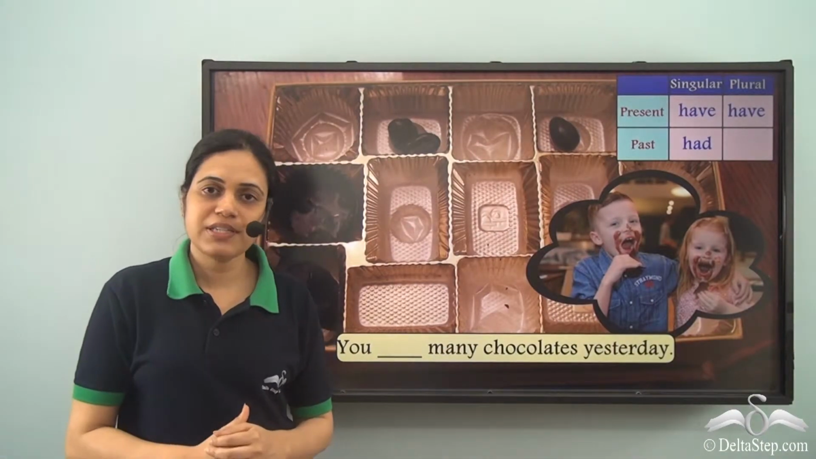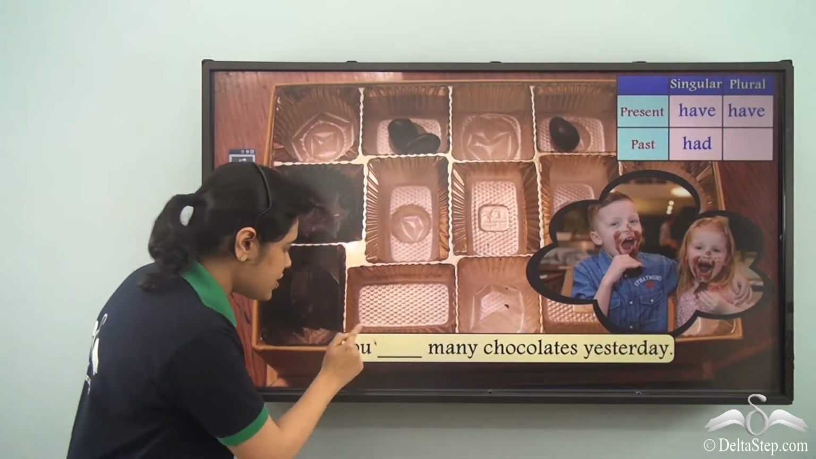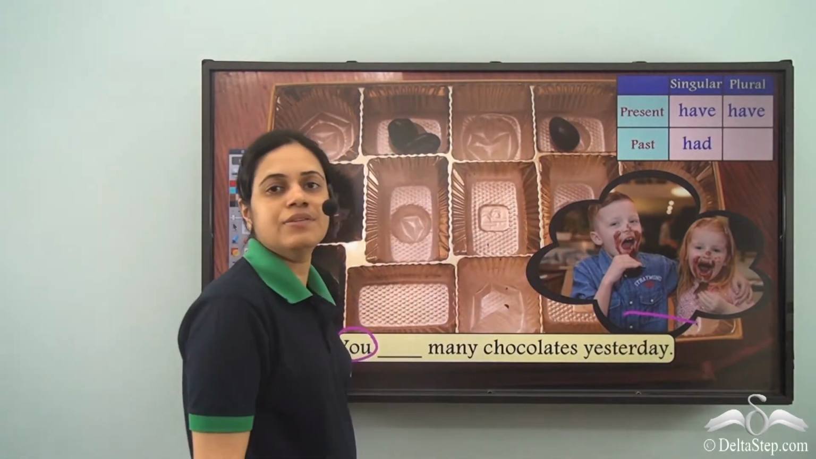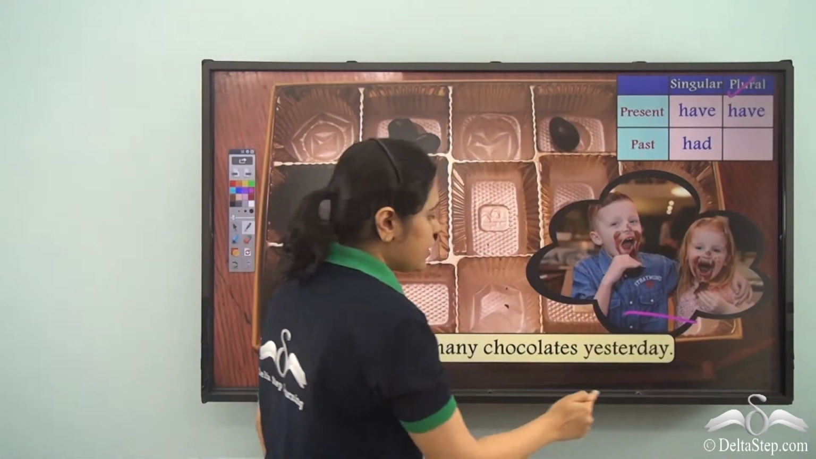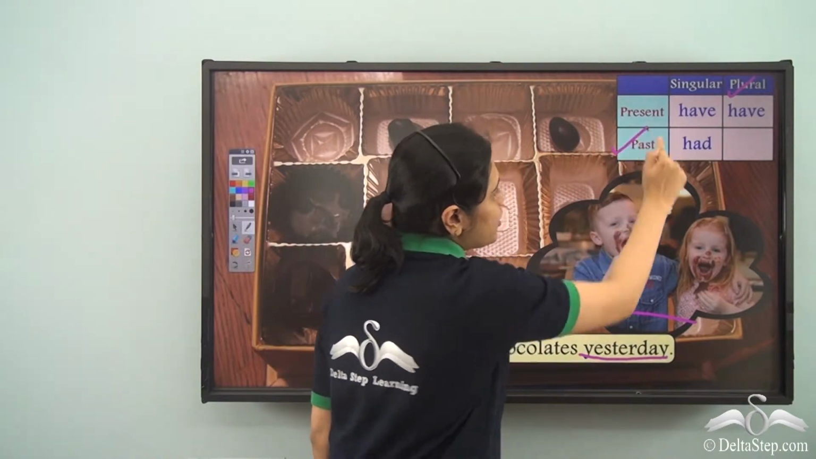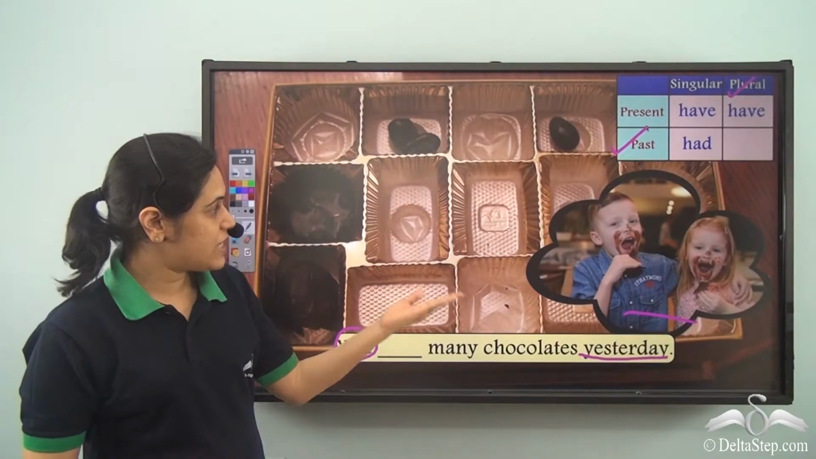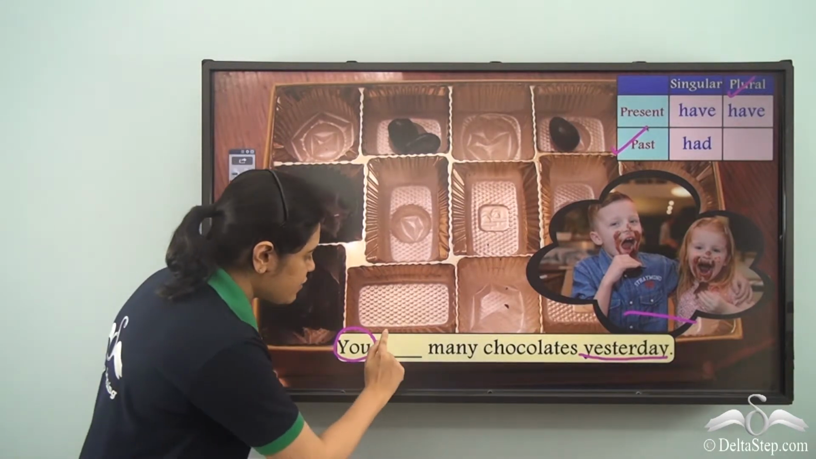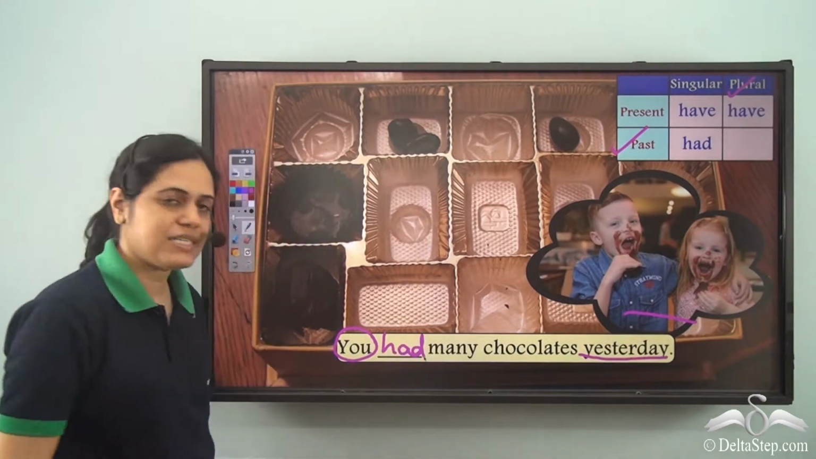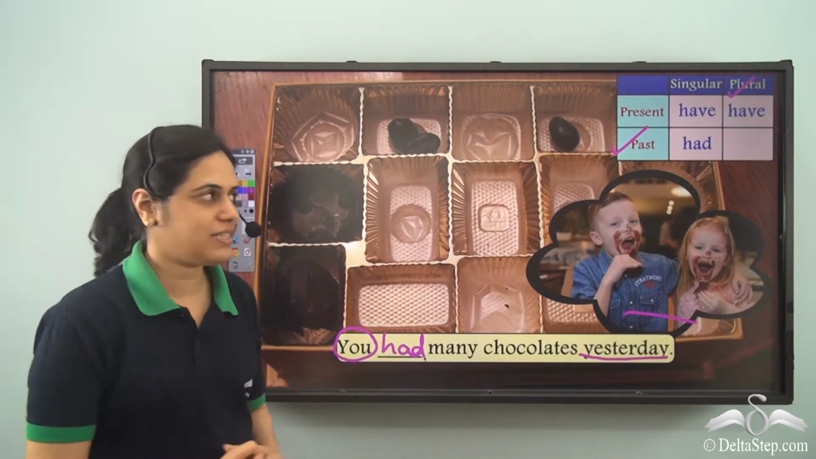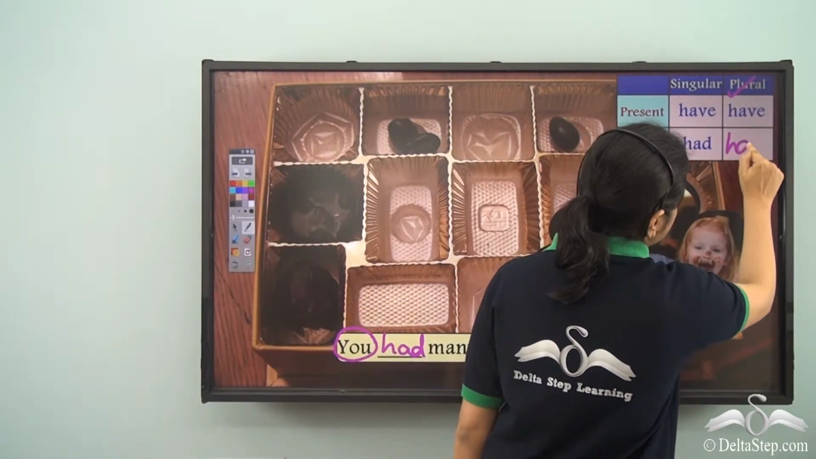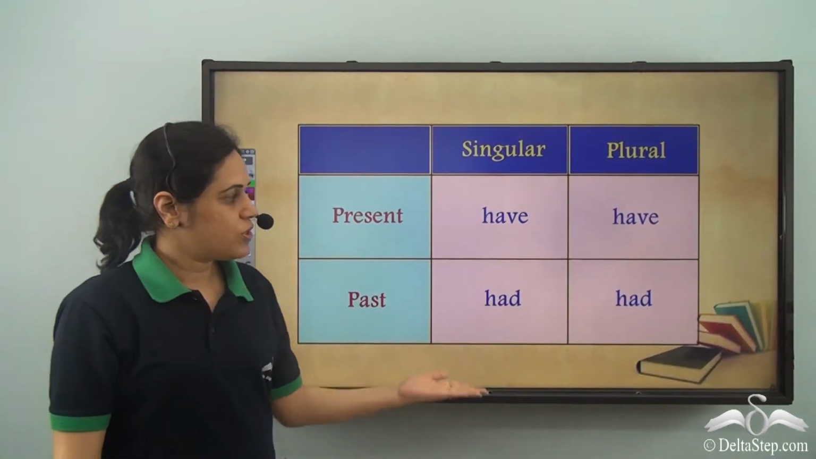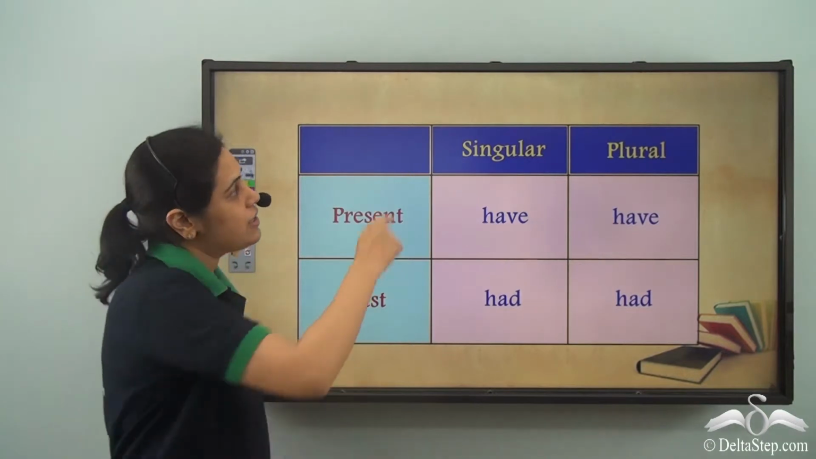You dash many chocolates yesterday. Now over here, this you stands for second person, and as we can see there are two kids here, so it stands for plural, and this yesterday shows that we are talking about past. You possessed many chocolates yesterday which you don't have now. So the correct form of have verb is had. You had many chocolates yesterday. So for plural past tense I use had. So these are the forms of have verbs for second person.